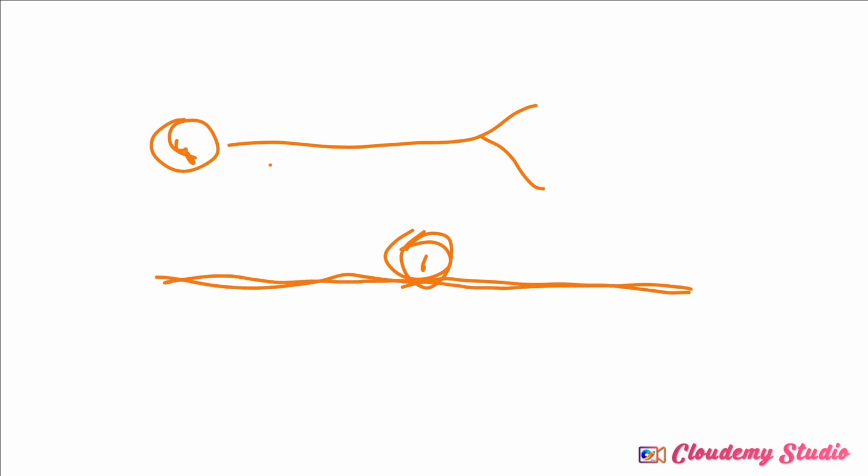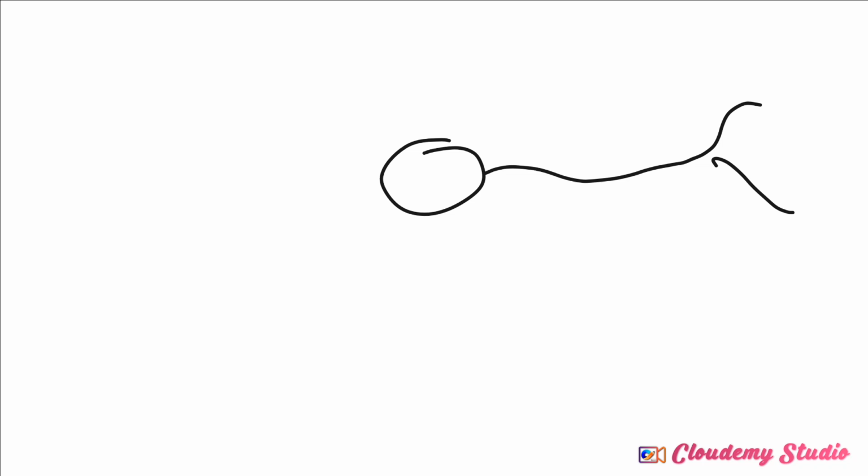Now, for bipolar neurons, they have two cell processes. That is one dendrite and one axon. And we can actually draw that one like this. We can draw it like we have the cell body here. We have the axon with axon terminal. Then we have just one dendrite. You understand? So this is a bipolar neuron because it has only one dendrite and one axon.